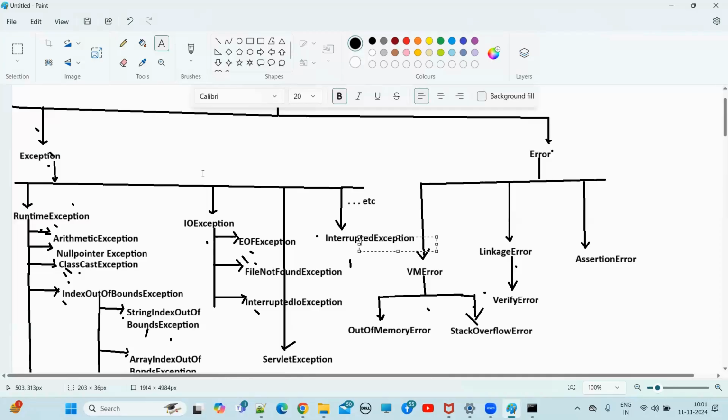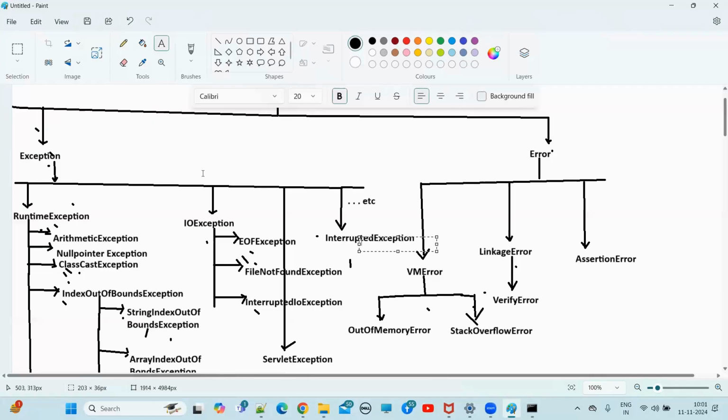So the compiler also doesn't know anything about it. You will get exceptions at runtime. The compiler doesn't have any information prior to that. Let's suppose a bomb blast exception. Do you know when the bomb will blast? We don't know, right? All of a sudden it will happen. Am I right or wrong? Okay, while driving a car or a bike, all of a sudden your tire gets punctured. Do we know when the tire will get punctured? We don't know. Am I right or wrong? So who is driving now? The driver. Even the driver doesn't know anything about when the tire will puncture.